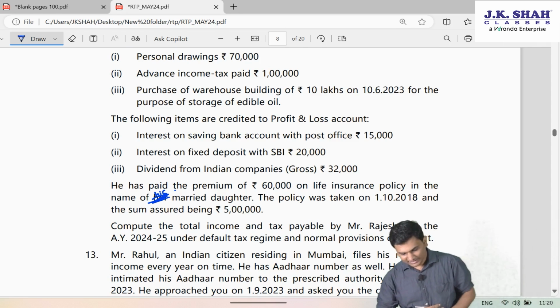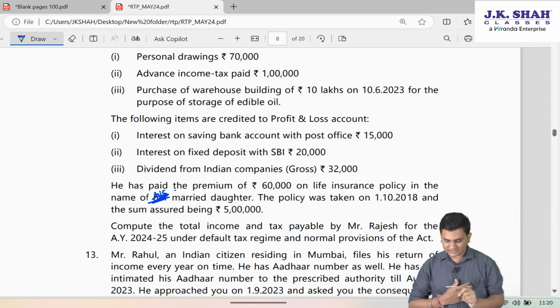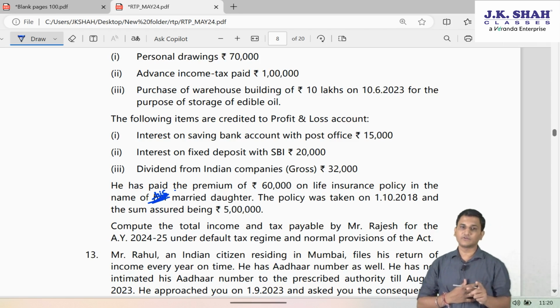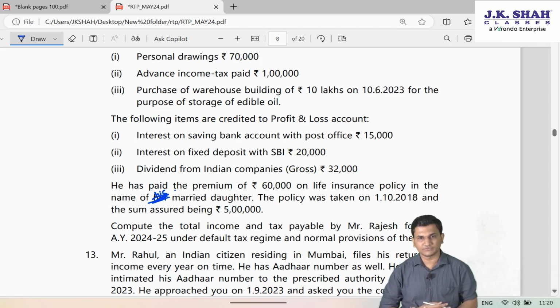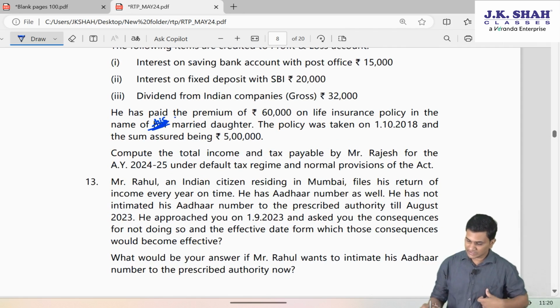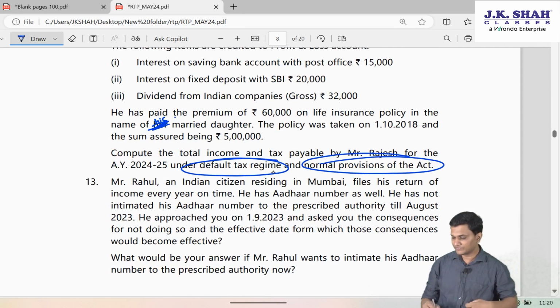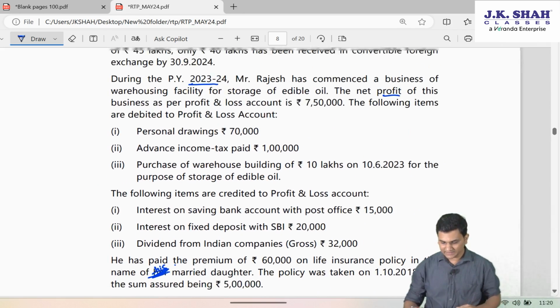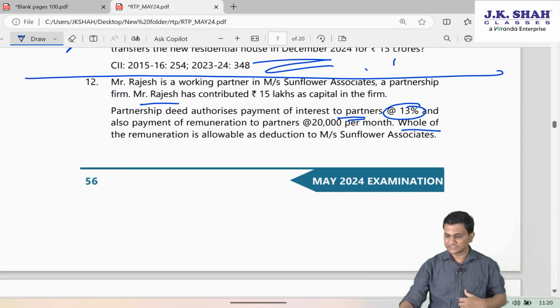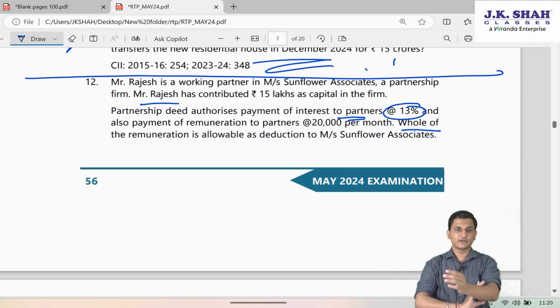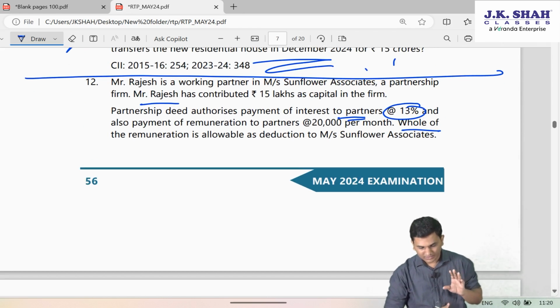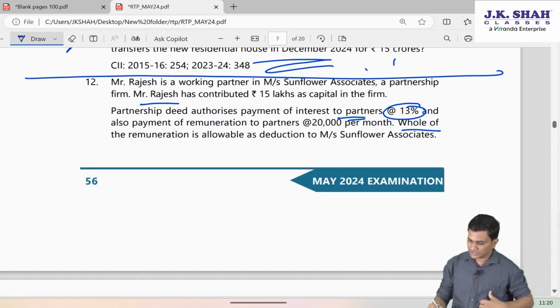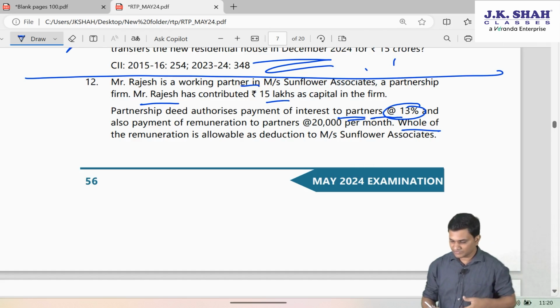Compute the total income and tax payable by Mr. Rajesh for the assessment year 24-25 under the default tax regime and under the normal provisions of the Act. So friends, they are asking you to compute the tax under 115 BAC also and under normal provisions also. Let us see. First of all, let us revisit the question and try to identify how many provisions are getting covered. When you start reading the question again, he is a working partner, capital is given, there is some interest received from the firm and salary received from the firm.